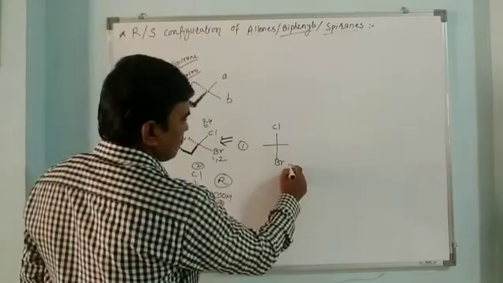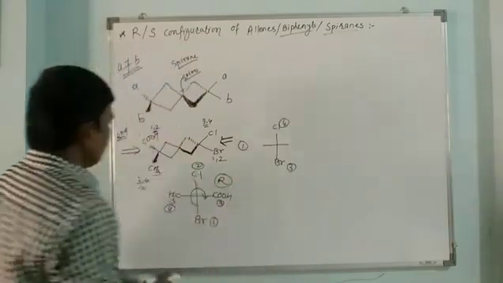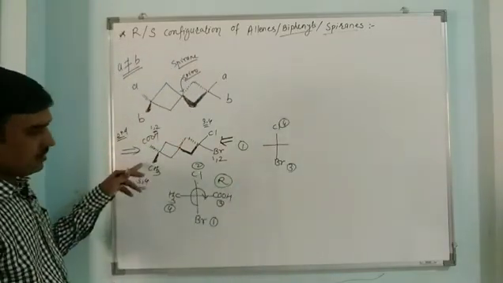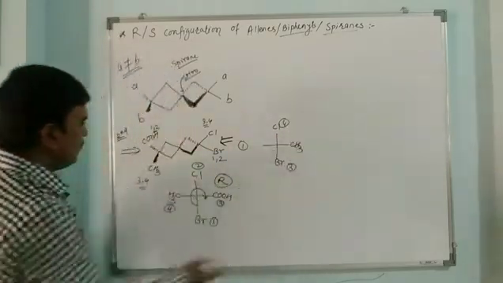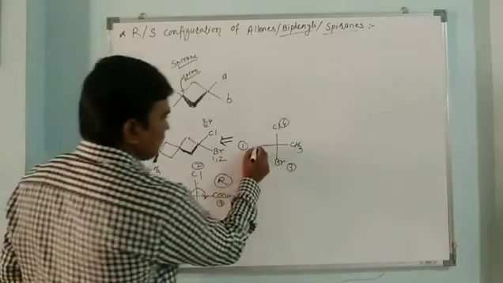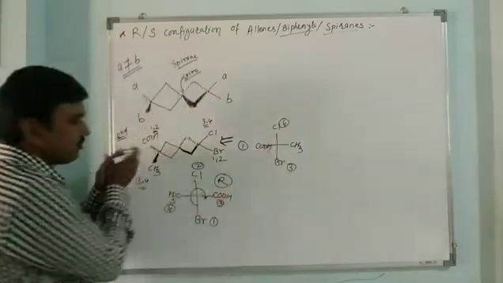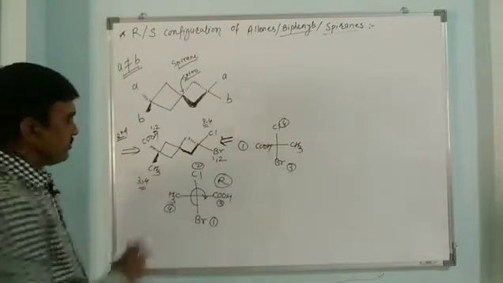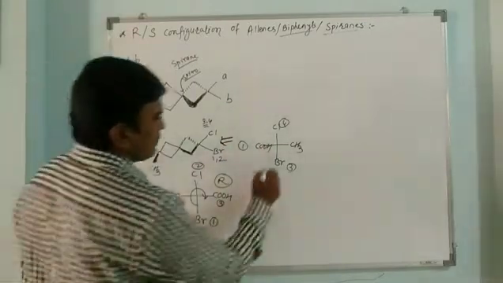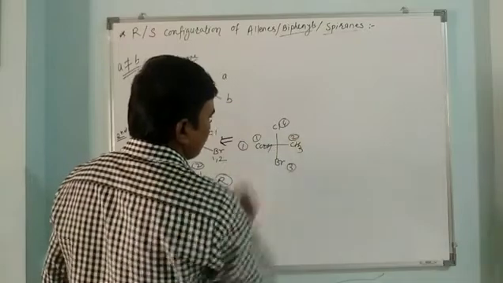This is 3 and this is 4. Here this methyl is above, so it will take this position, and this COOH is below, so it will take this position, because we are observing from this side. Now 1 and 2 priority go to these, so this is 1, this is 2.